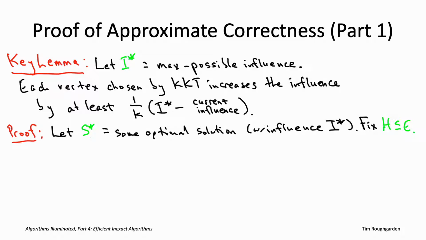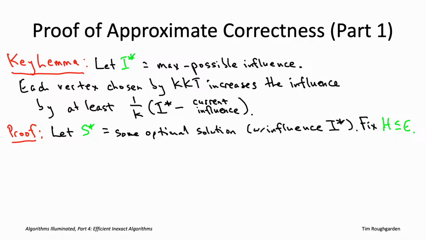We then have a corresponding coverage function, which I'm going to call f sub H. And again, remember, what is that coverage function? That just says, given that H is exactly the active edges, and given that you picked a particular set S of seed vertices, how many vertices are reachable from a seed vertex along one of those active edges? And as we've seen, that's exactly a coverage function. So that's what I mean by f sub H.